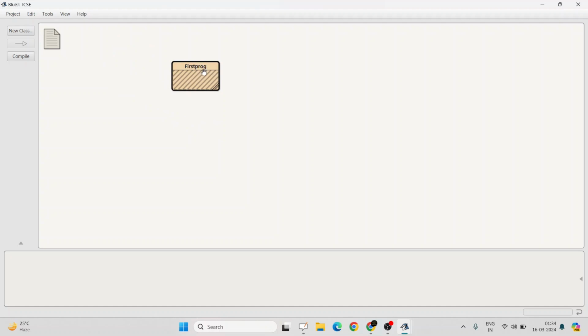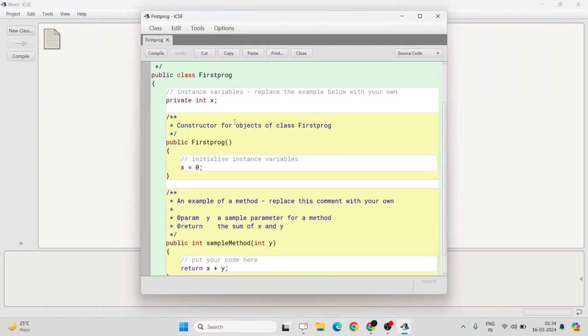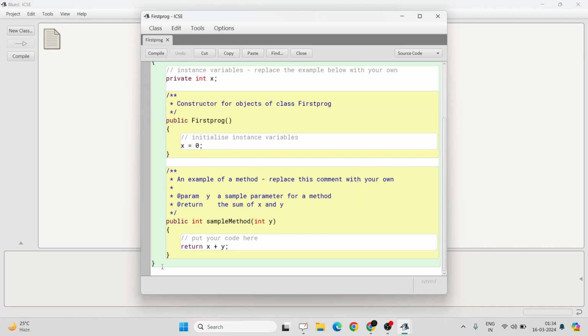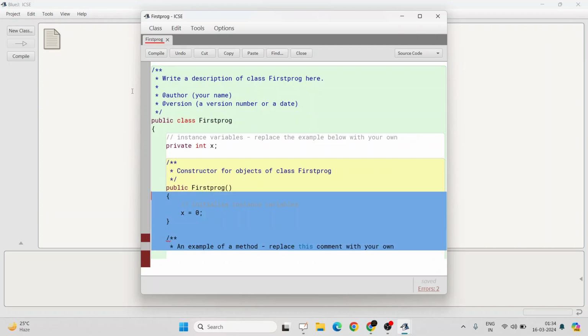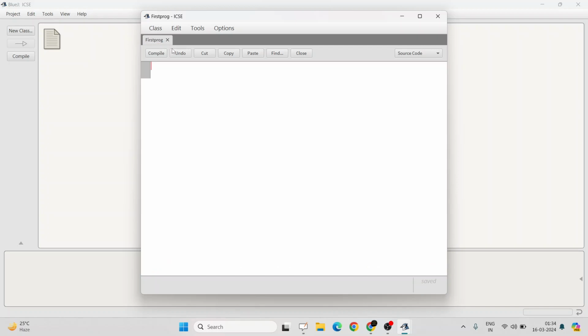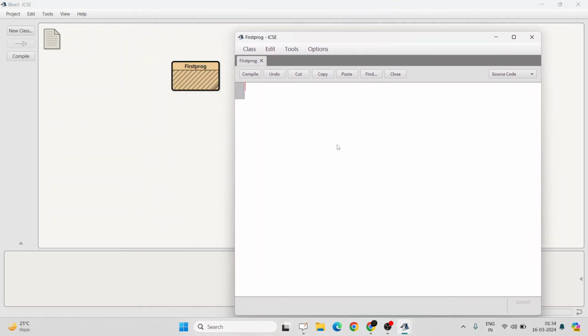First prog. Now when you open this, there will be a lot of code written in it. You can erase all of it. So we will start with the first line. What is the first line? I have already shown it to you on the Java compiler window. Public class, and then what will be the class name?